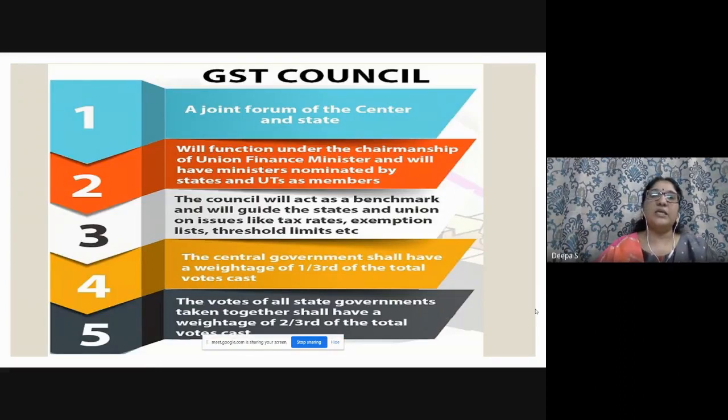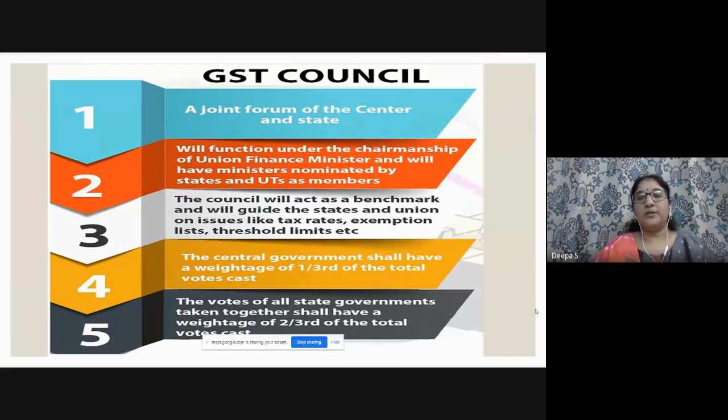And what about the GST Council? It is a joint forum of the center and states, and will function under the chairmanship of the Union Finance Minister, who is the head. They may ask a question on this. It will have ministers nominated by states and UTs, Union Territories. The council will act as a benchmark and will guide the states and union on issues like tax rates, exemption list, threshold limits, etc. The central government shall have a weightage of 1/3 of the total votes cast. The votes of all state governments taken together shall have a weightage of 2/3 of the total votes cast. So central 1/3, and total of all the state governments 2/3, right?